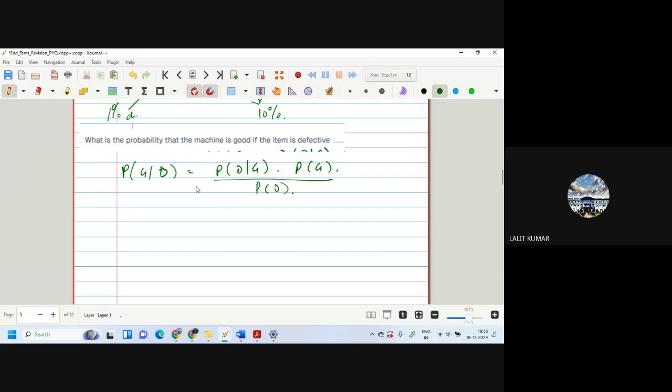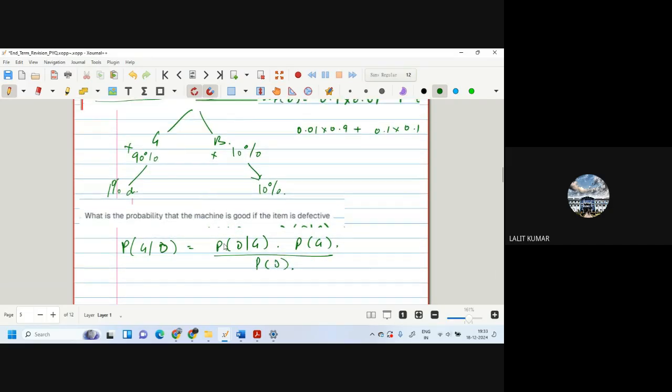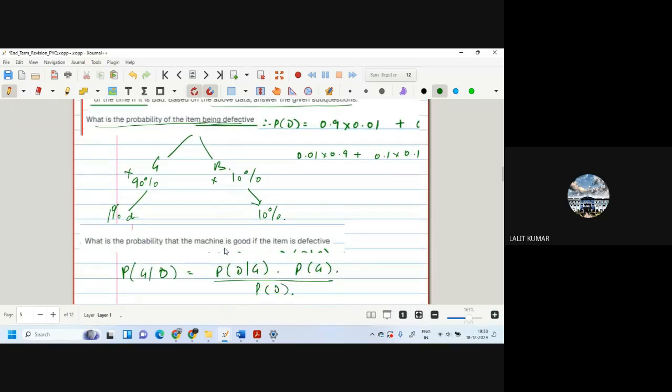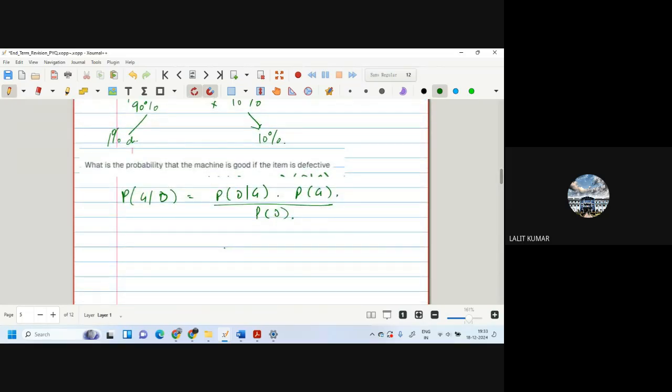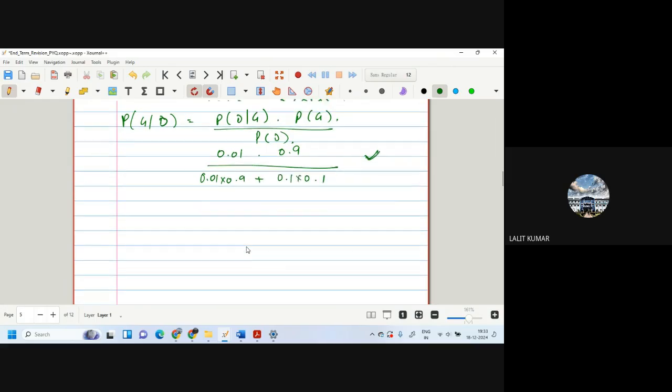The probability of defective we have already calculated from here, and defective given good is 0.01. The probability of good is 0.9, divided by 0.01 into 0.9 plus 0.1 into 0.1. So this will give us the answer.